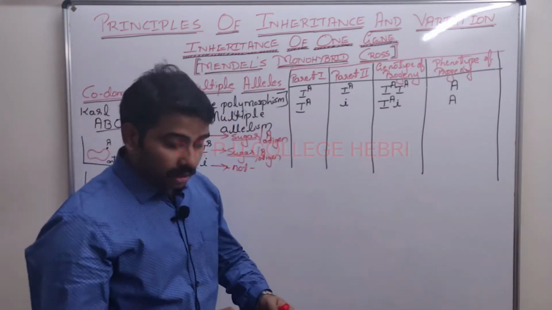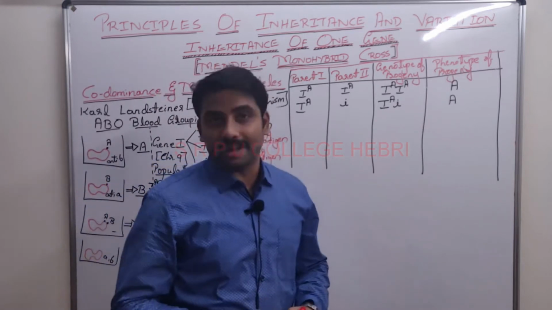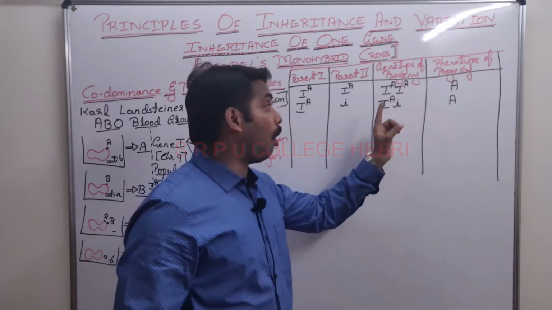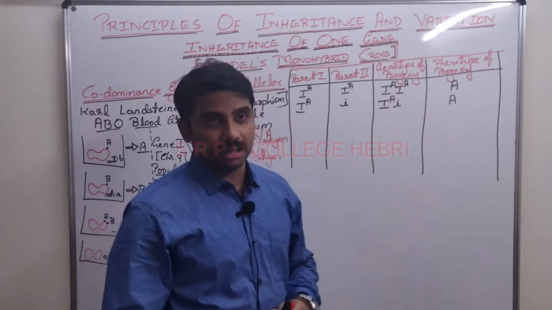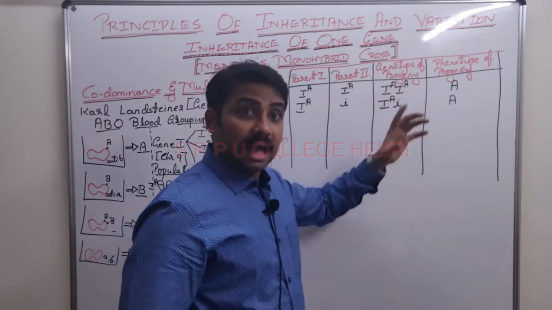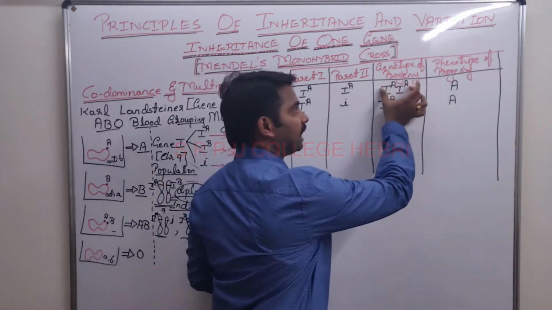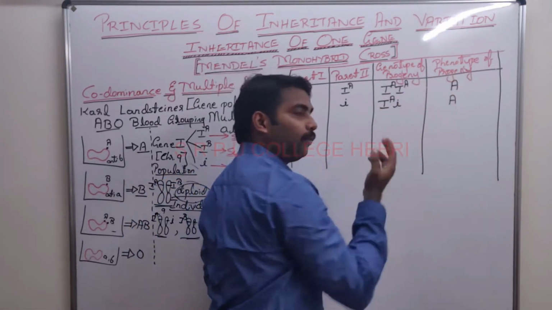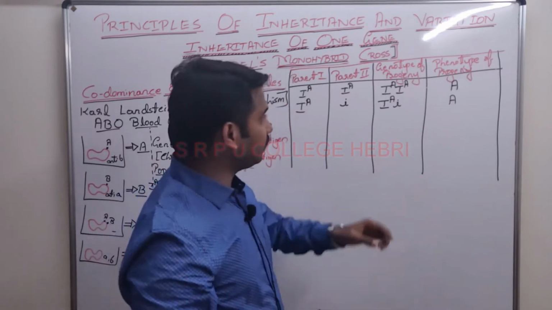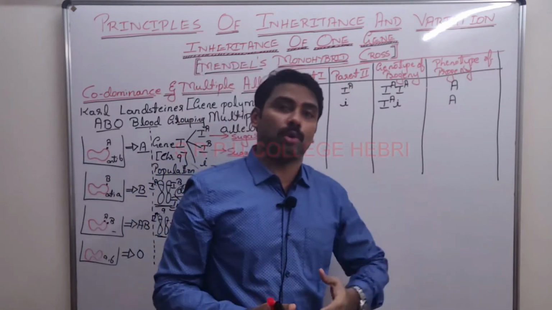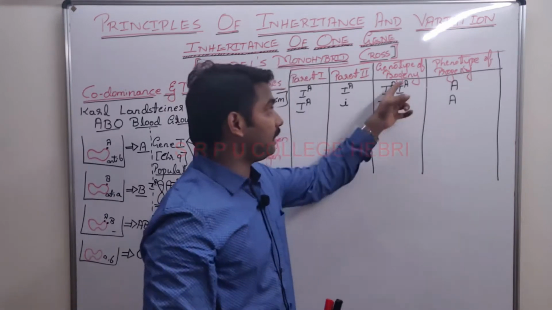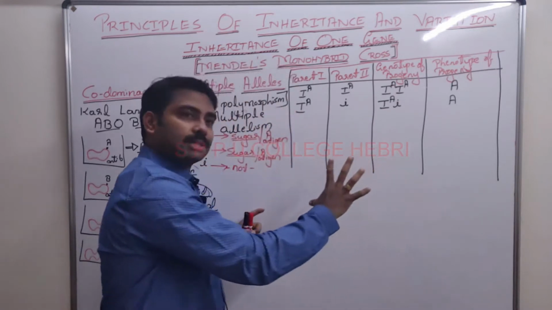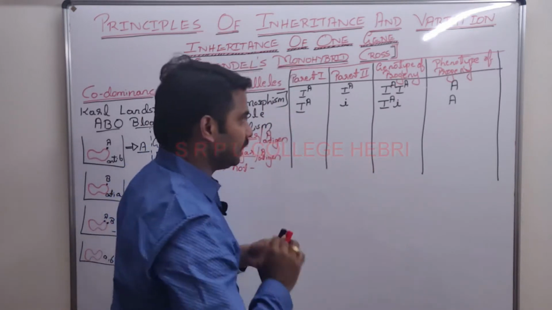Suppose you are an A blood group person, your genotype can be either IAIA or IAi. If it is IAIA, I can say homozygous condition for A blood group. This one, IAi, is the heterozygous condition for A blood group. If yours is A blood group, any one of the two will be your genotype. Now you will ask me which one is mine among the two. That also I will tell you how to identify. If you understand this concept, you can check that also. That we will see how exactly.